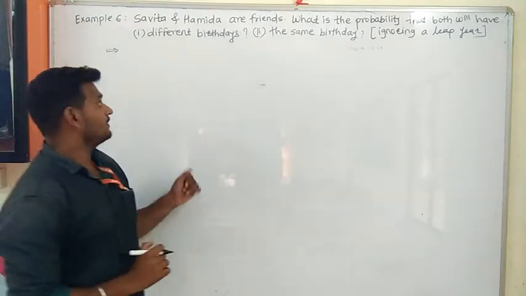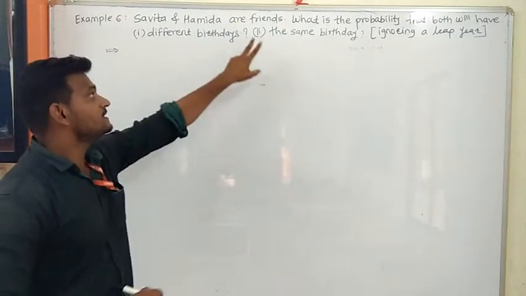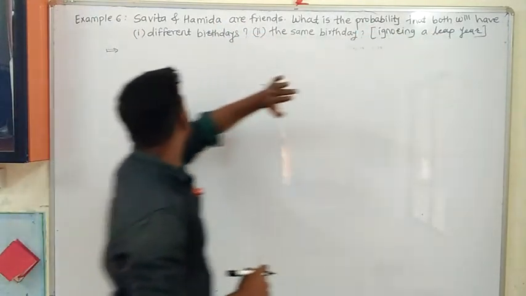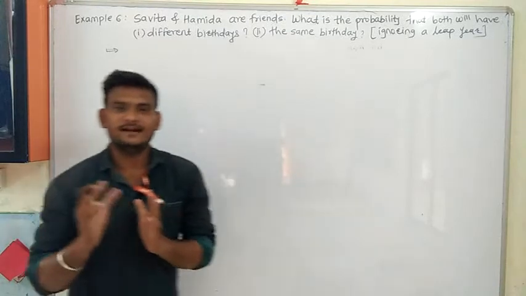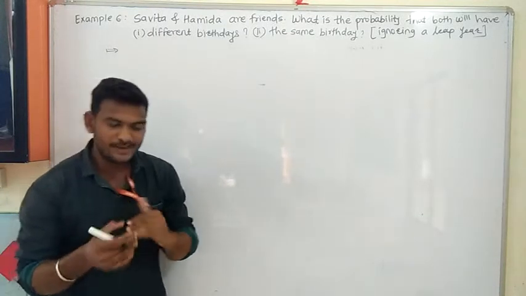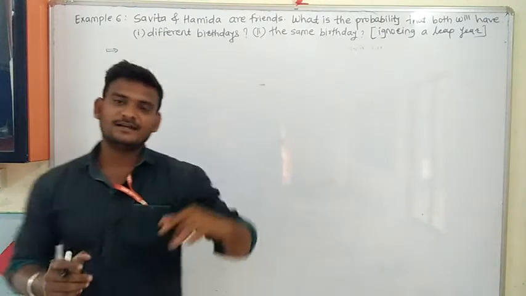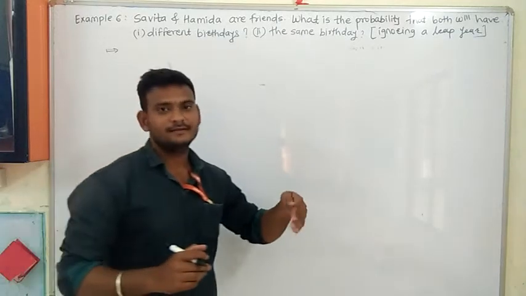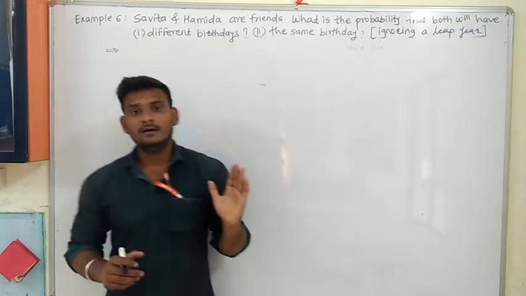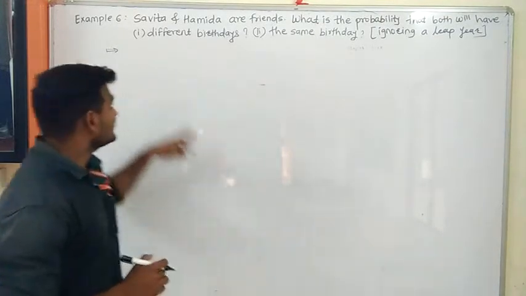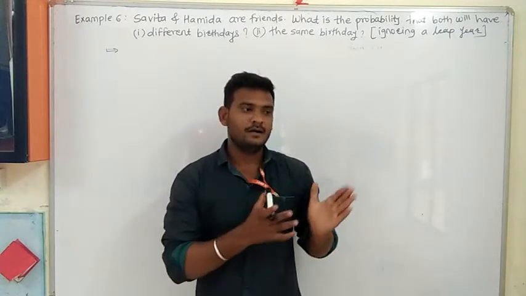Okay, now we will see example number 6. Savita and Hamida are friends. What is the probability that both will have different birthdays and the same birthdays, ignoring a leap year? If we consider an ordinary year, how many days are in an ordinary year? In an ordinary year, there are 365 days. If we consider a leap year, there are 366 days. Therefore, here we have to ignore a leap year and consider an ordinary year only.